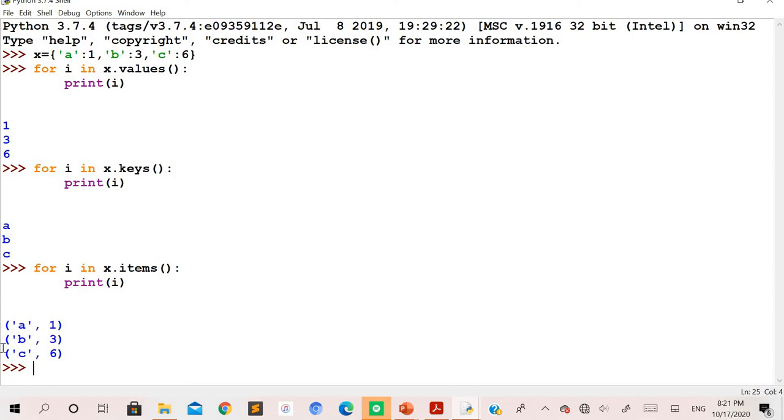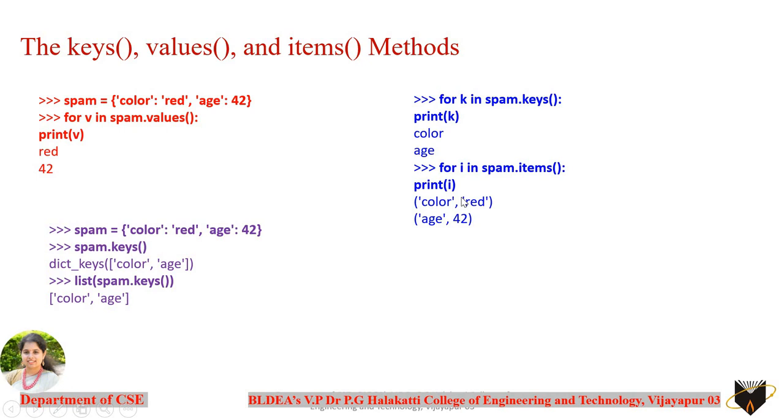But have you observed in what way items has displayed the result here? It has not simply displayed A colon 1, B colon 3 and C colon 6. Instead, it has displayed the result using round parentheses, which is nothing but tuples. This is something you have to remember: whenever you apply the items method on the dictionary variable, it is going to give you all the elements in key-value form, but in the form of tuples. I hope the values method, keys method and items method are much clearer to you, right?